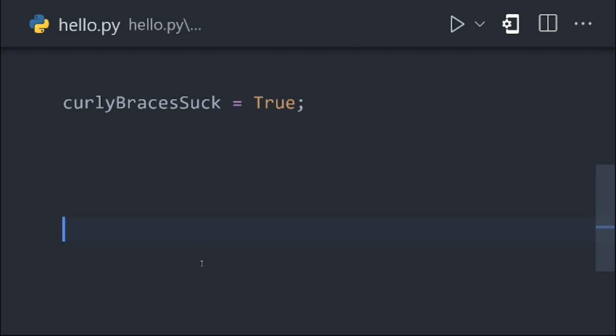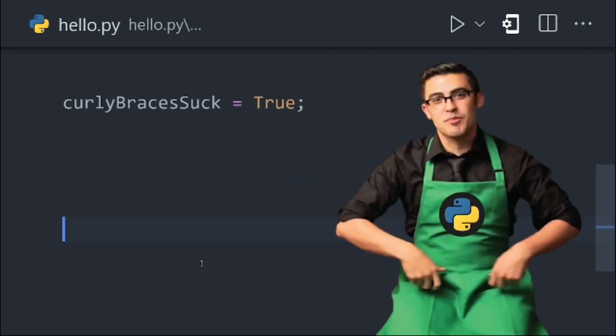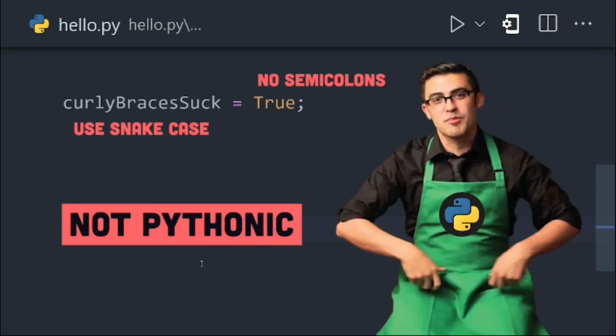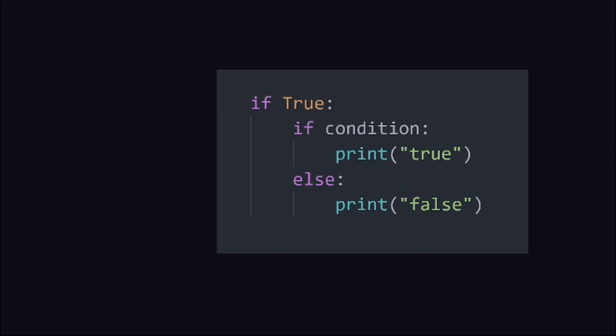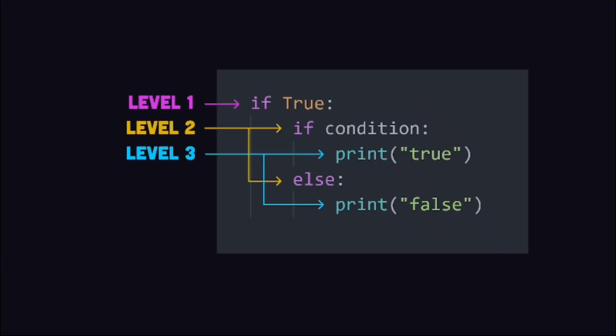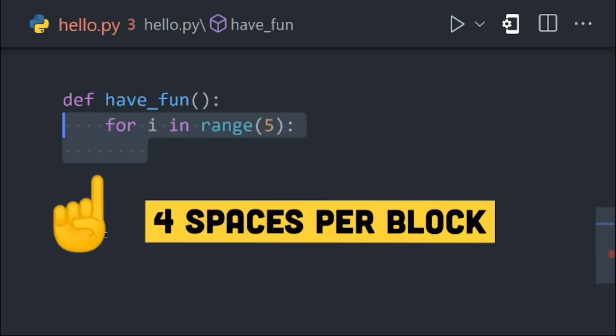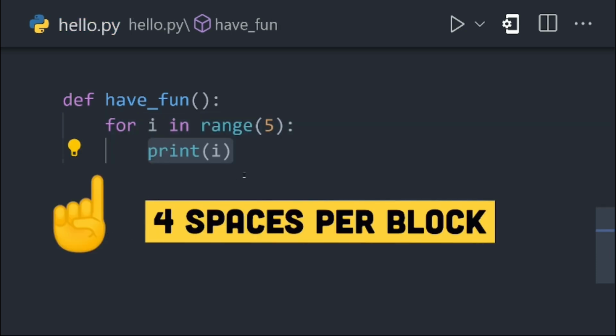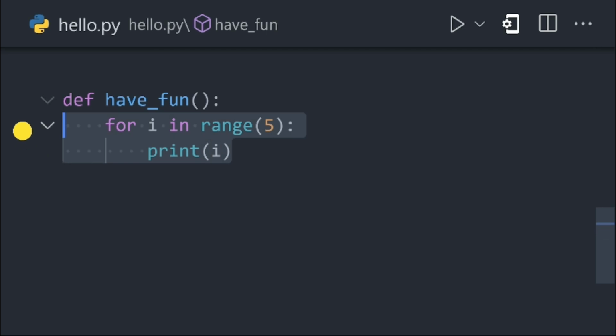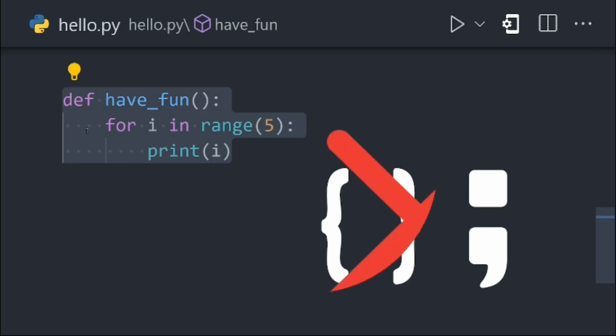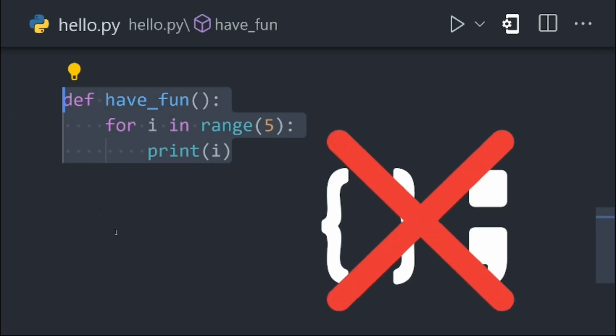Semicolons are not required, and if you use them, an experienced Pythonista will say that your code is not Pythonic. Instead of semicolons, Python uses indentation to terminate or determine the scope of a line of code. Define a function with the def keyword, then indent the next line, usually by 4 spaces, to define the function body. We might then add a for loop to it and indent that by another 4 spaces. This eliminates the need for curly braces and semicolons found in many other languages.